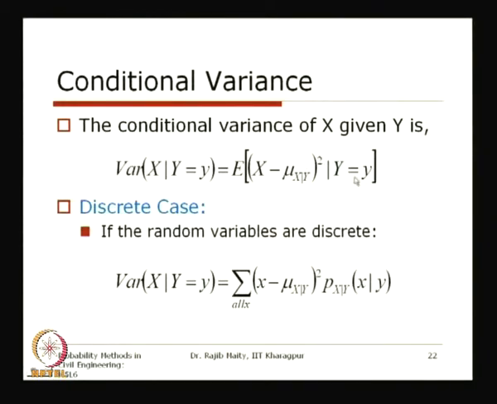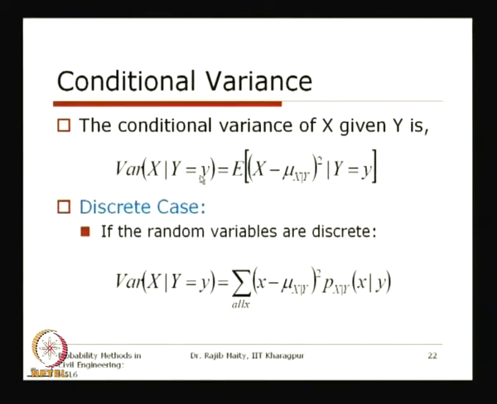Obviously this is conditioned on this y. Remember that when we are taking these conditional measures, both mean and variance, we are taking them for that random variable which is conditioned on the other one.